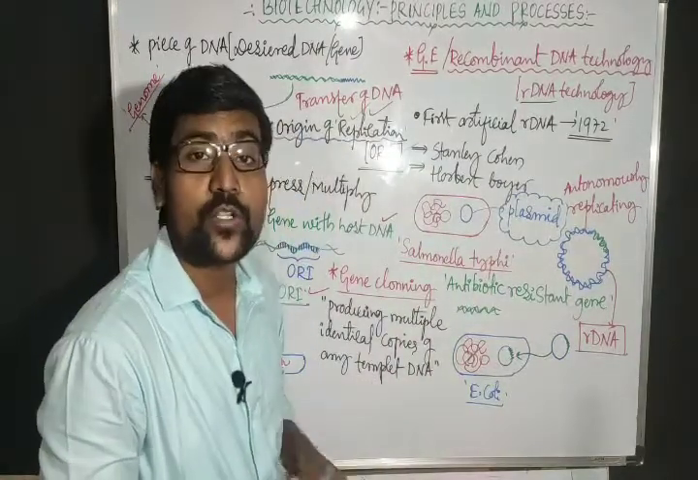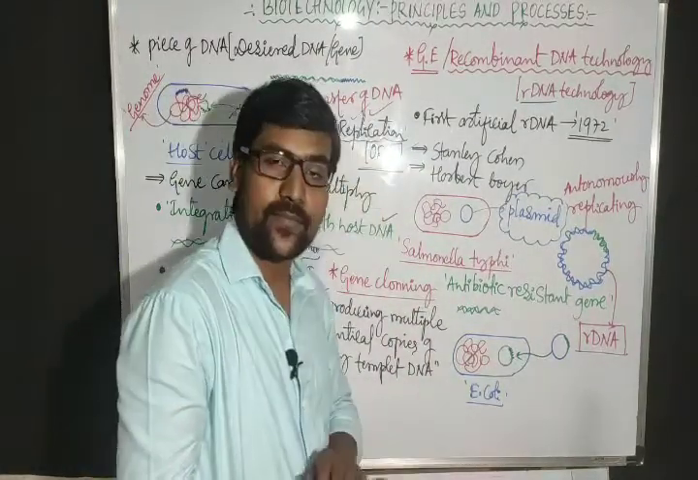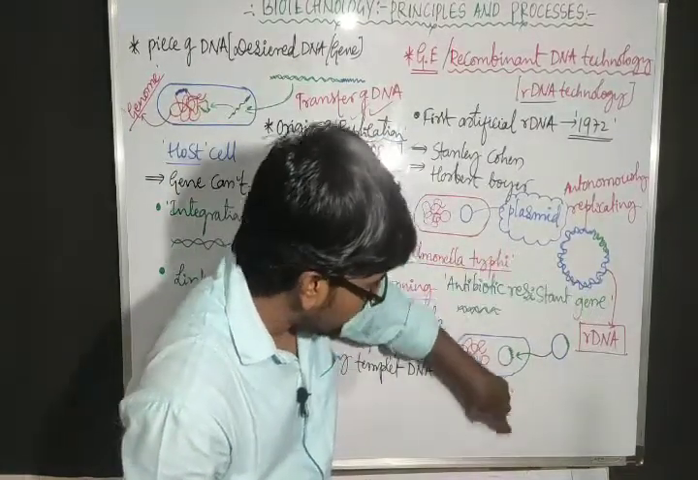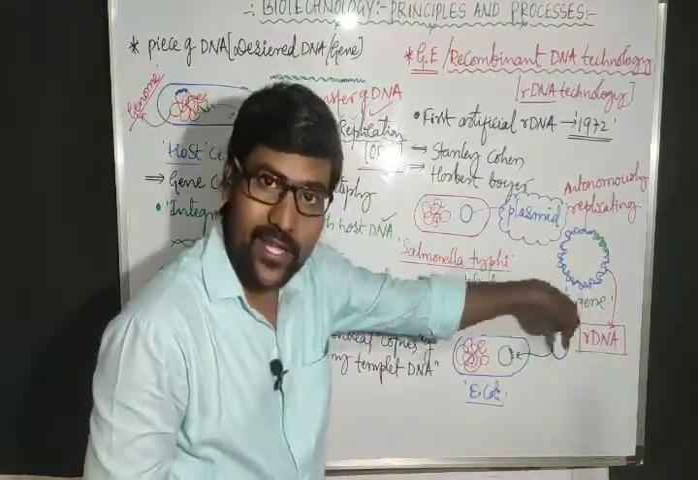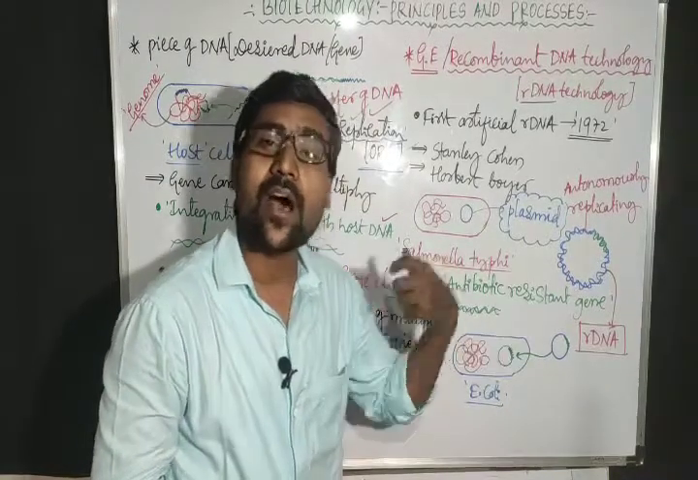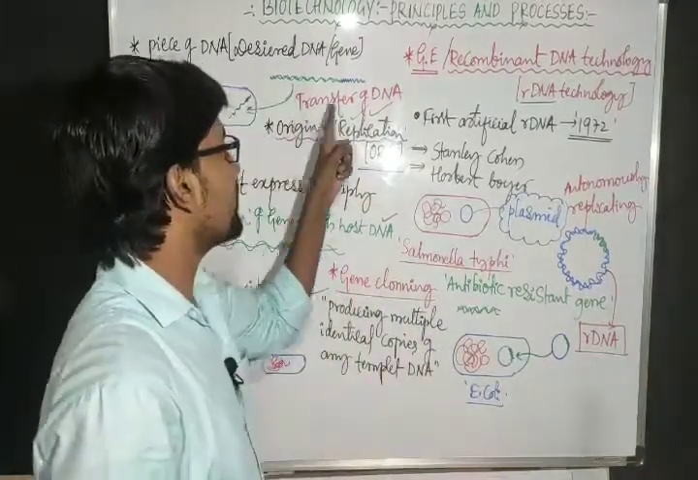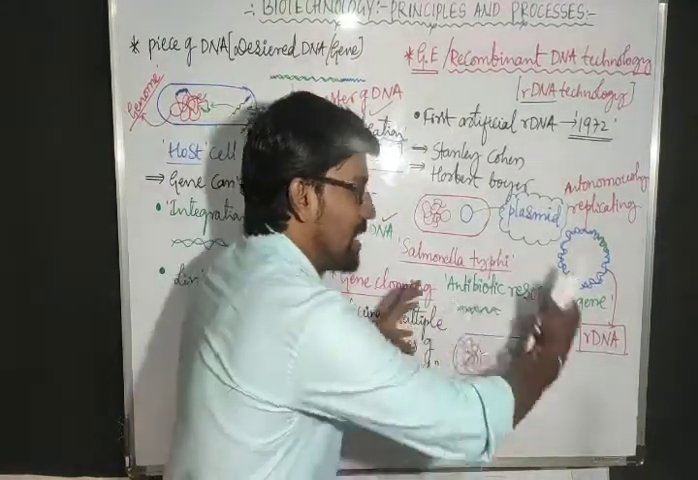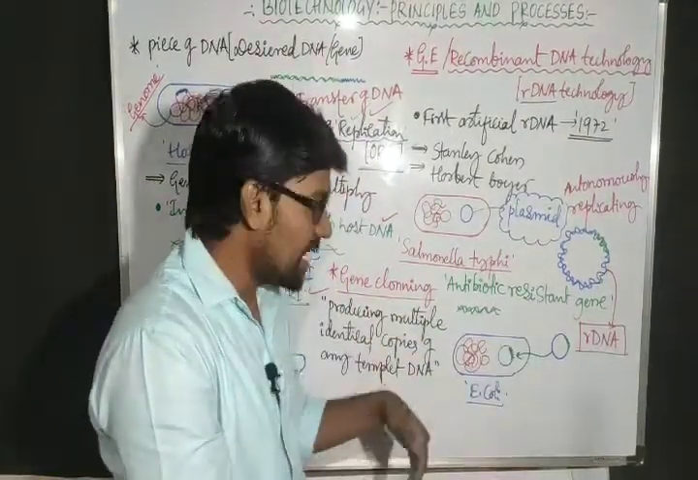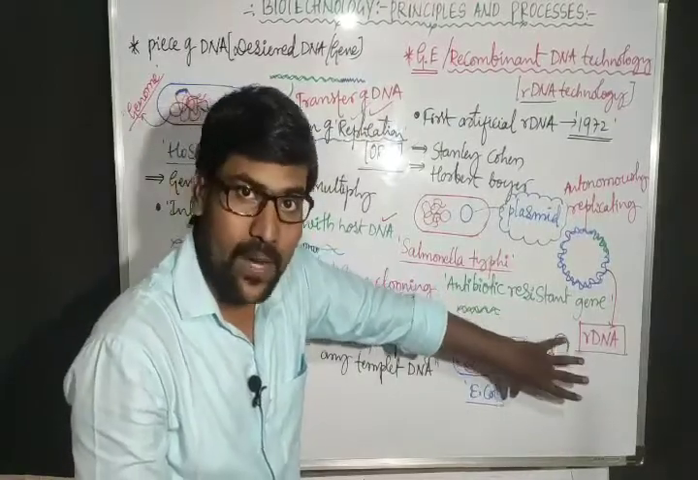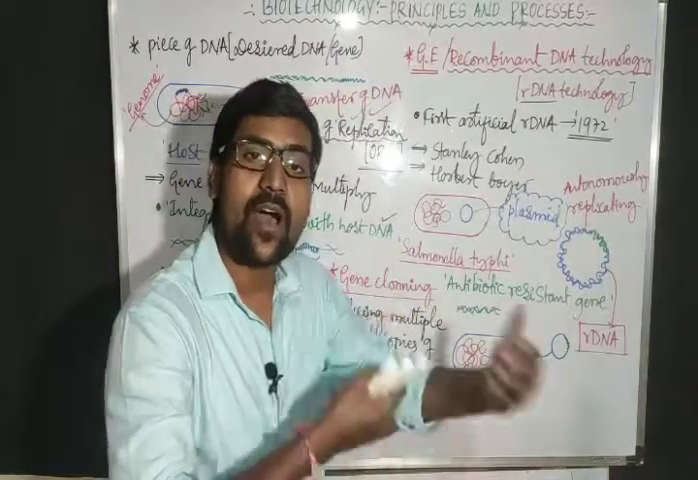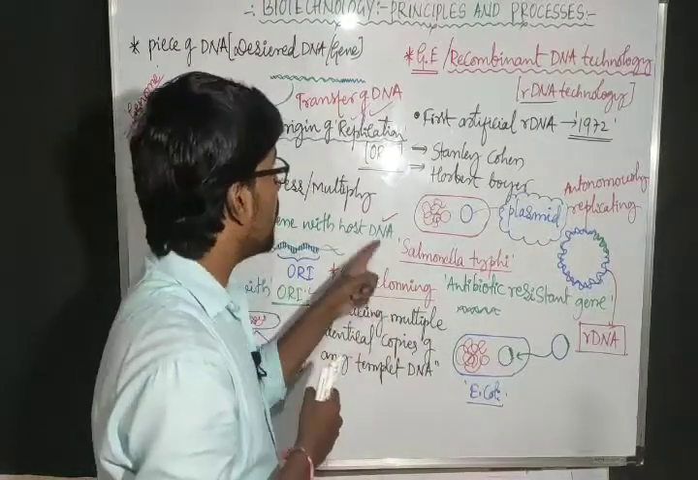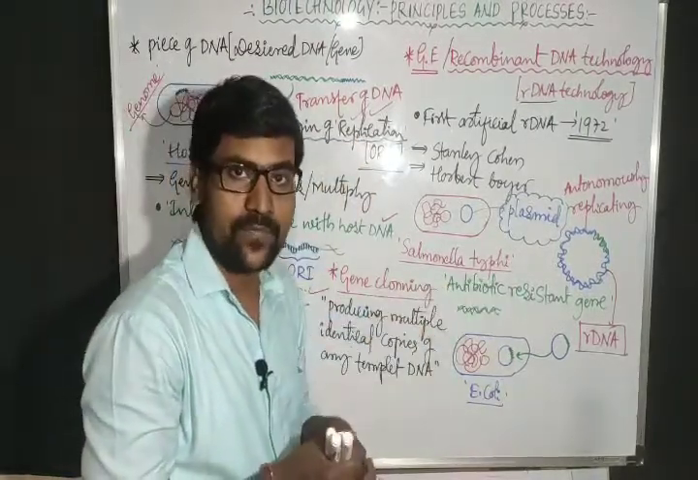Now who is the host here? The host is the E. coli cell, and into the host E. coli cell, what do we introduce? rDNA. That is transfer of DNA. And after entering, the E. coli cells start dividing. At the same time, the rDNA also multiplies. The number of copies of rDNA will double. Then we call it gene cloning. Gene cloning and gene transfer are the two major steps.